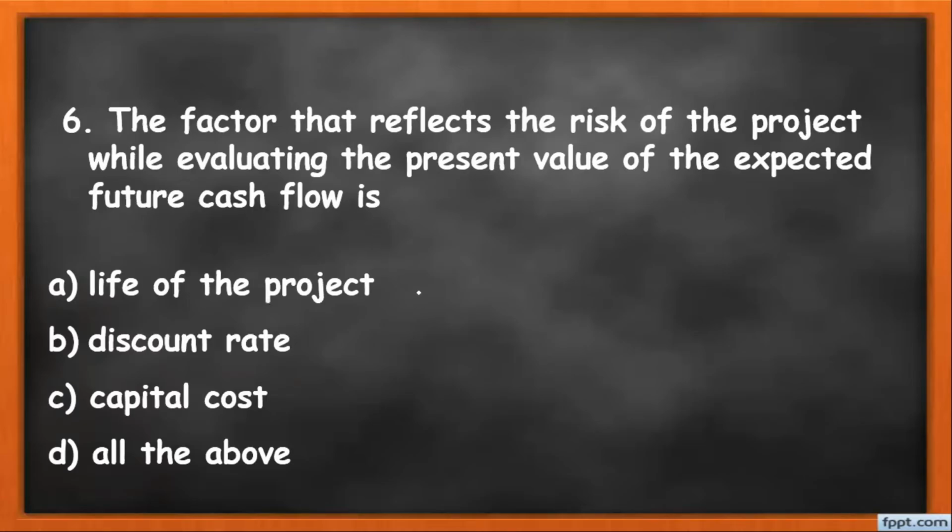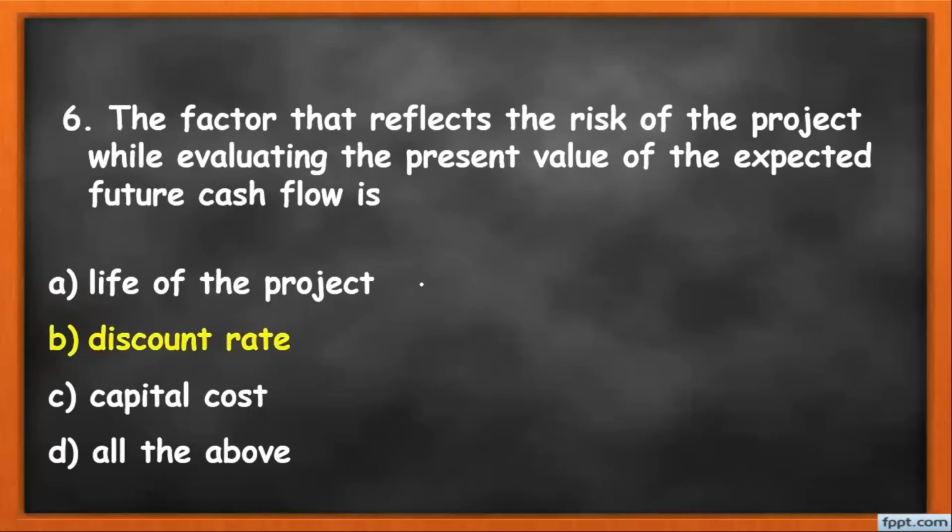So students, whenever we need to calculate the present value of future cash flow, what do we need to consider? The options given are life of project, discount rate, capital cost, and all of the above. So students, here the correct answer is the discount rate.